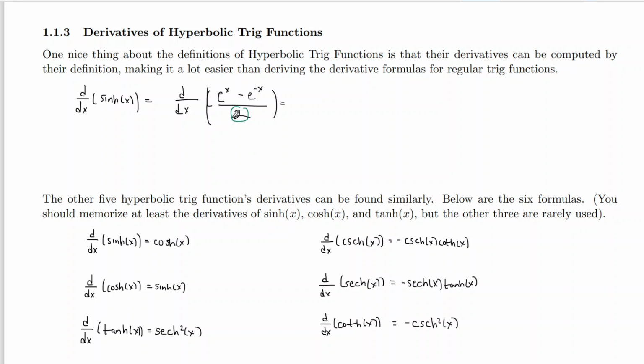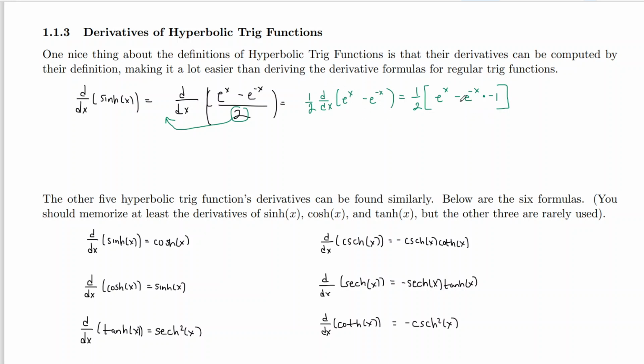If it helps, you can bring the 2 out because it's in the denominator. It's really a 1/2. And then we do the derivative of e to the x minus e to the negative x. But to do the derivative of this, we do the derivative of each part because it's linked by a minus. The derivative of e to the x is just itself. And we have our minus. The derivative of e to the negative x, well, we got to use the chain rule there because it's not just x, it's negative x. We have the derivative of itself, so e to the negative x. Then we multiply by the derivative of the exponent. What's the derivative of negative x? That's just negative 1. Right, so hopefully you are pretty comfortable with what I just did.